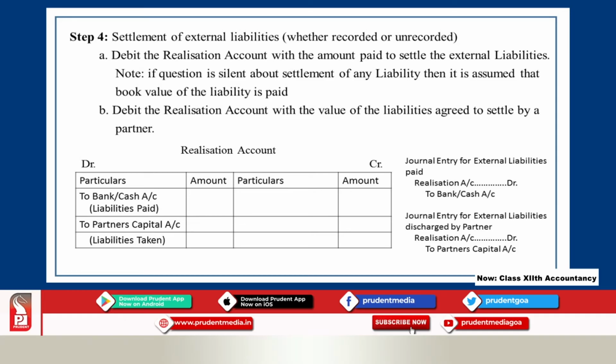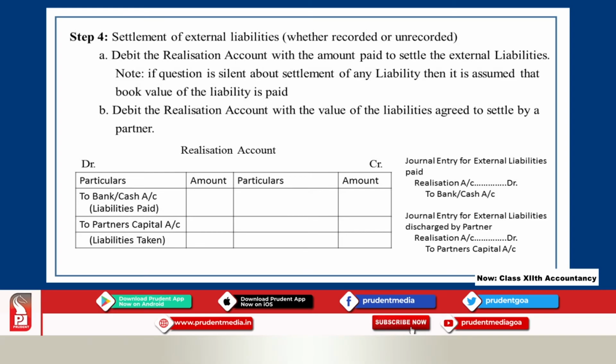Just like partners take over the assets, they may agree to pay the liabilities. Suppose any partner or partners agree to pay the liabilities, then realization account is to be debited with what? To partner's capital account. Okay.